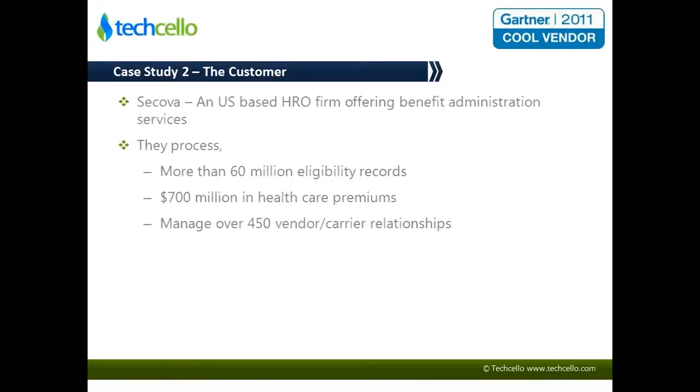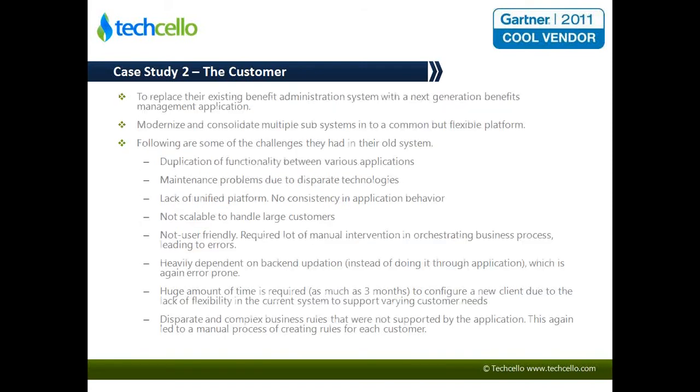The second was another case study. As I said, it comes from the category of new product development. So Sequoia was a US-based firm that was dealing with benefit administration services. They process more than 60 million records for eligibility verification, they deal with close to around 700 million in healthcare premiums, and overall they manage close to around 450 vendor and carrier relationships.